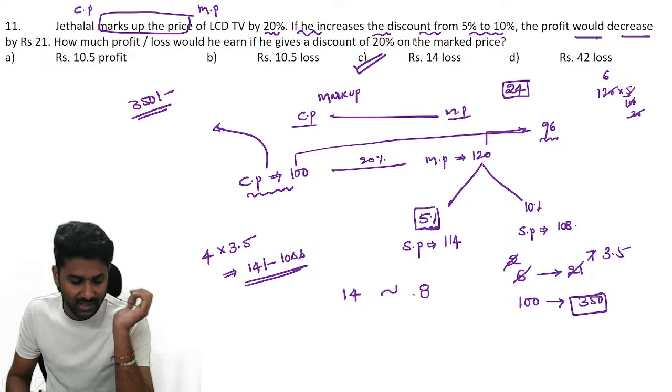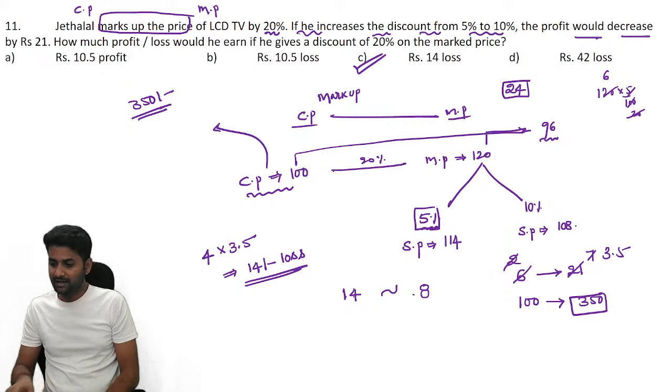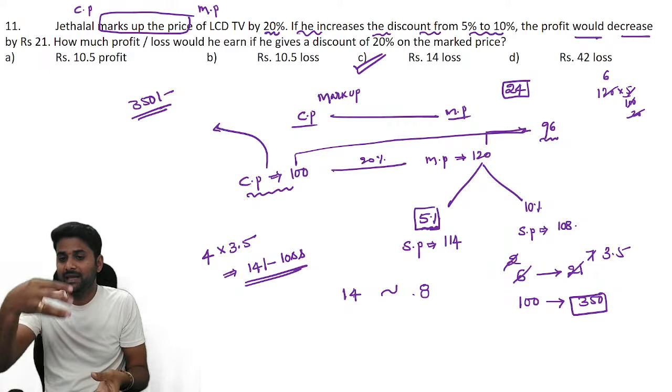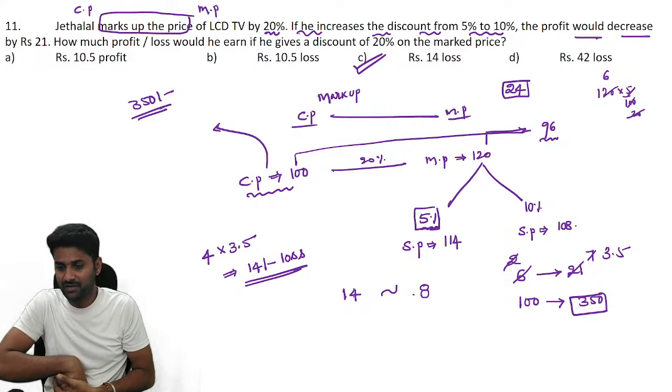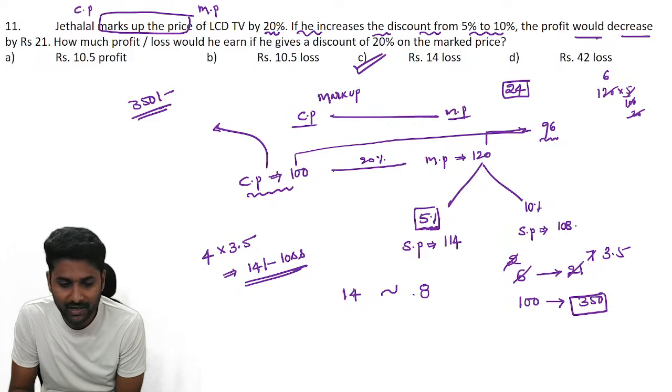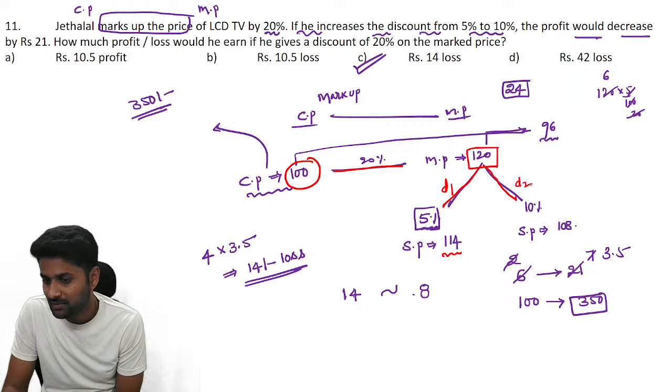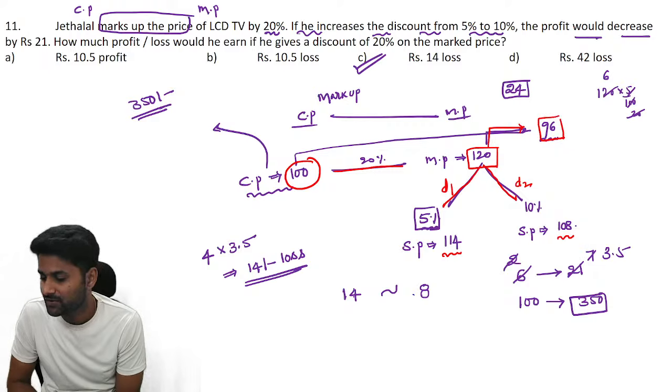See, this is all about comparative calculation. Clear? We assume one value and apply the entire information to my assumed value. So if I assume 100 units is my cost price, point number one, now I am increasing it by 20%. Now my value goes to 120. If I allow the first discount, I sell it for 114. If I give another discount of 10%, I sell it for 108. If I give again 20% discount, I sell it for 96.